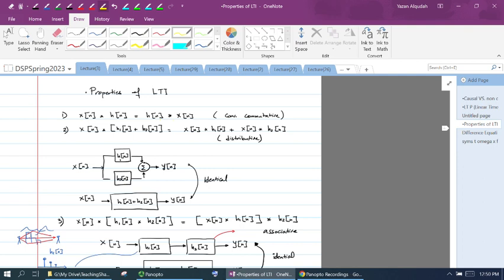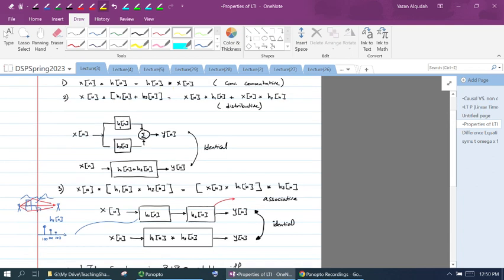Another property of the convolution is that it is distributive. So therefore, if I have x of n convolved with h1 of n plus h2 of n, that is going to equal x of n convolved with h1 plus x of n convolved with h2 of n. So if I have two systems, I have a signal x of n that goes through two filters, h1 and h2, and the output is added. That output will be the same as if I were to add these two filters together and get h1 plus h2.